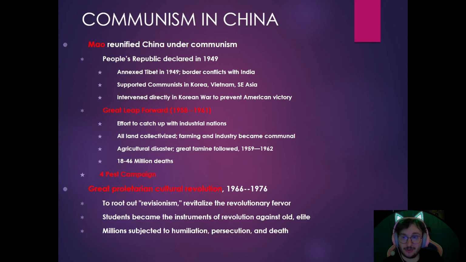Remember, we talked about Puyi. Puyi was the last Chinese emperor. During World War II, he was the puppet for the Japanese government. After World War II, he's arrested by the communists. He's going to be indoctrinated, put in a concentration camp. Puyi will be brainwashed, and he will end his life as a gardener. So he started his life as an emperor and ended it as a gardener. Millions of people during the Great Proletarian Cultural Revolution will be subject to humiliation, persecution, and eventually death.